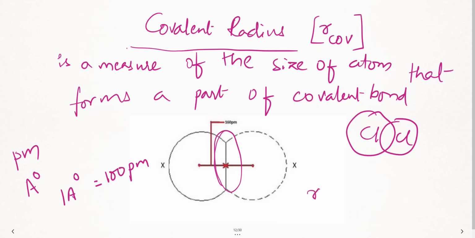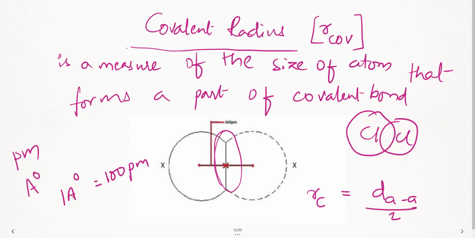The formula is d(A-A) by 2, meaning the distance from here till here, which I take and calculate it. So this is the definition, these are the measured units, and this is the formula for calculating it. Here you have different formulas for single bond and for particular atoms. This is fine.